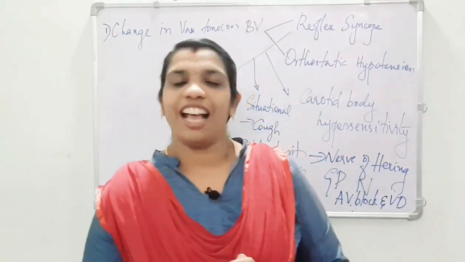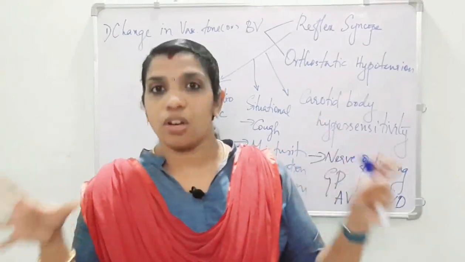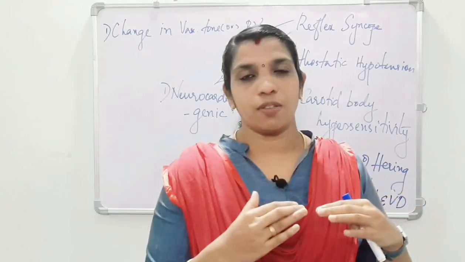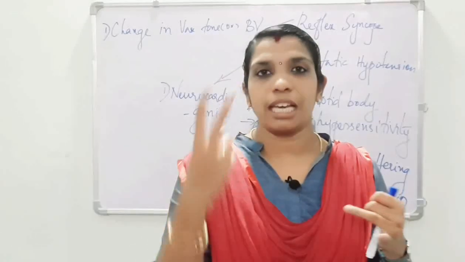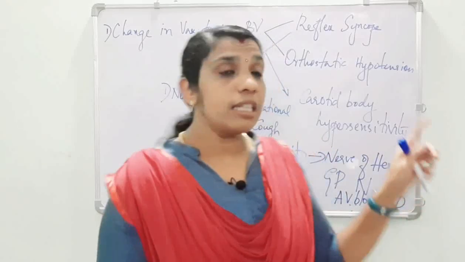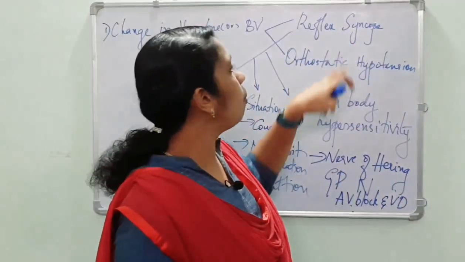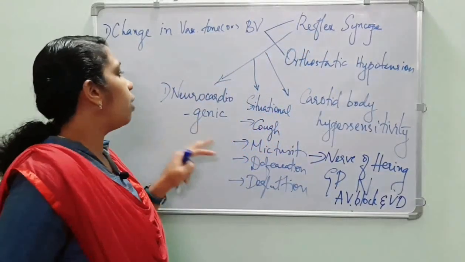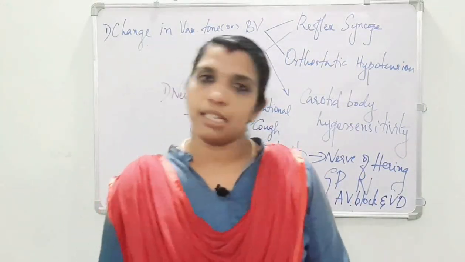In short, today we have discussed the causes of syncope. There are three causes: change in blood volume and vascular tone, cerebrovascular diseases, and cardiovascular diseases. Regarding blood volume and vascular tone, there are two types: reflex syncope and orthostatic hypotension. The reflex syncope is again divided into neurocardiogenic, situational, and carotid body hypersensitivity syncope.